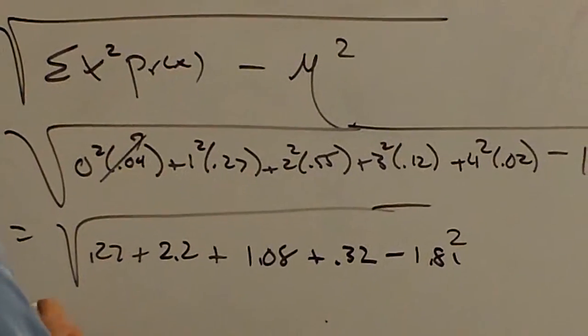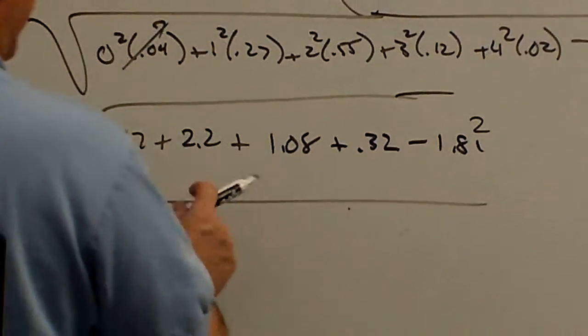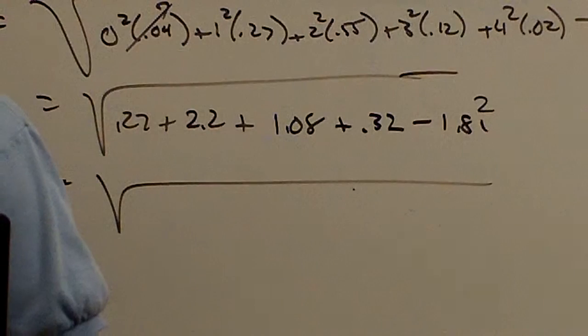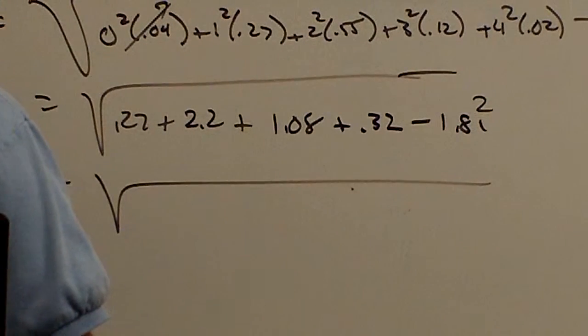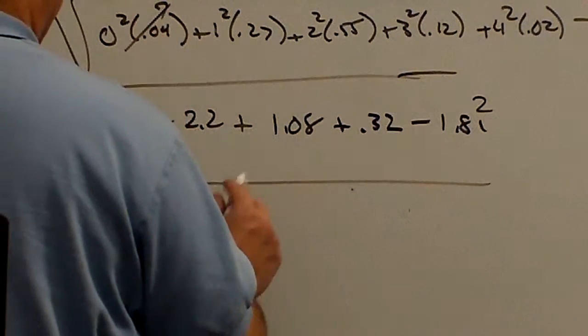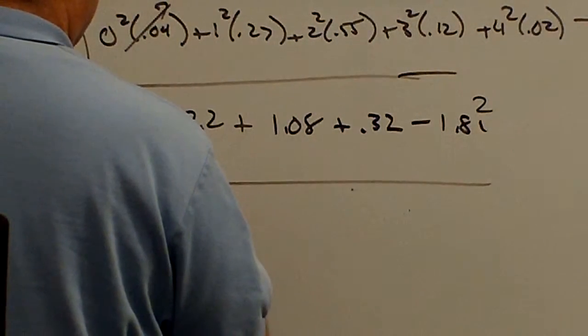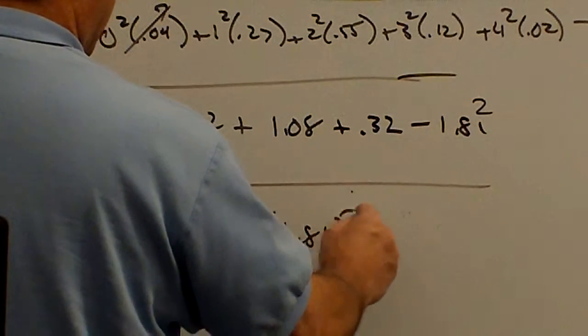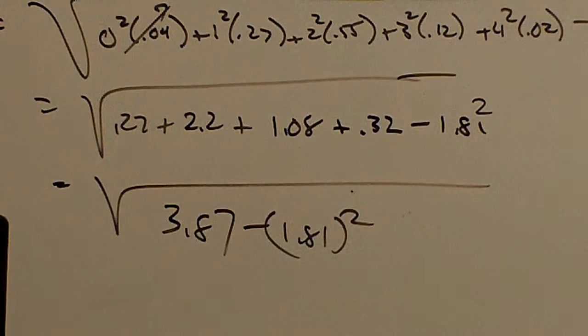So when I add this up, I get the square root of 3.87 for E of X squared.